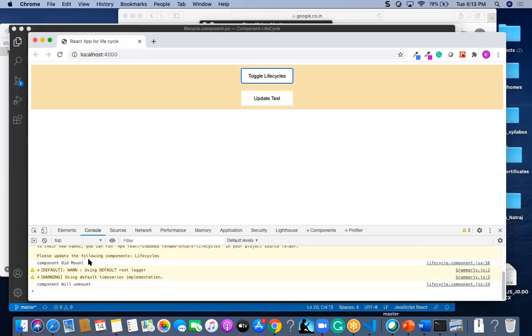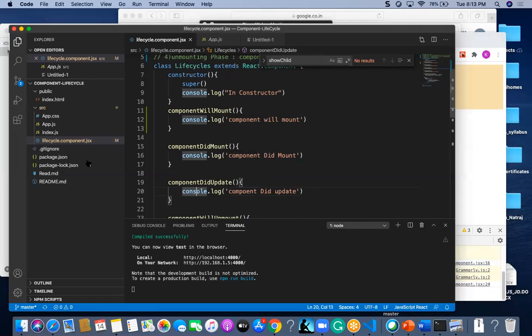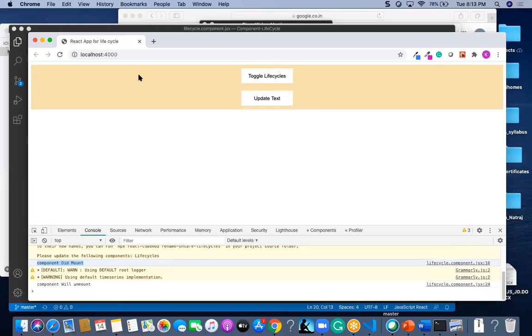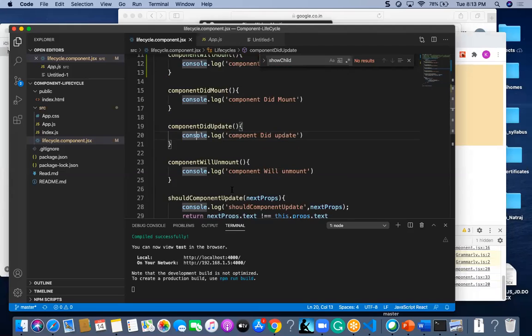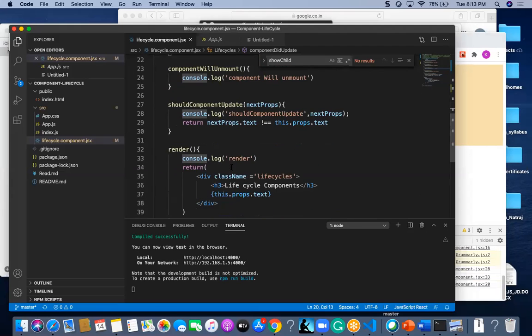Yeah, this component did mount will be executed after this, once we are clicking on this toggle life cycle. If we are clicking on this update text, it will go and get the properties of the particular component.